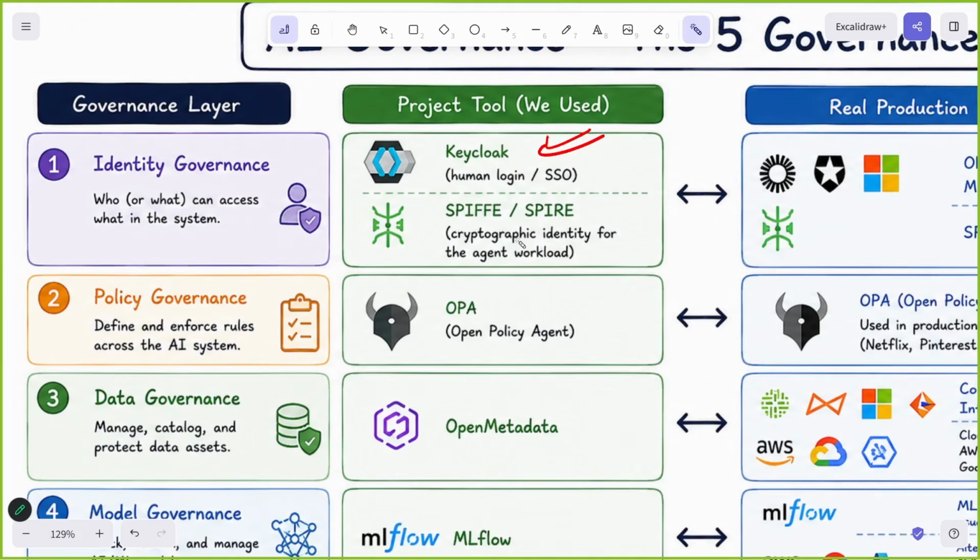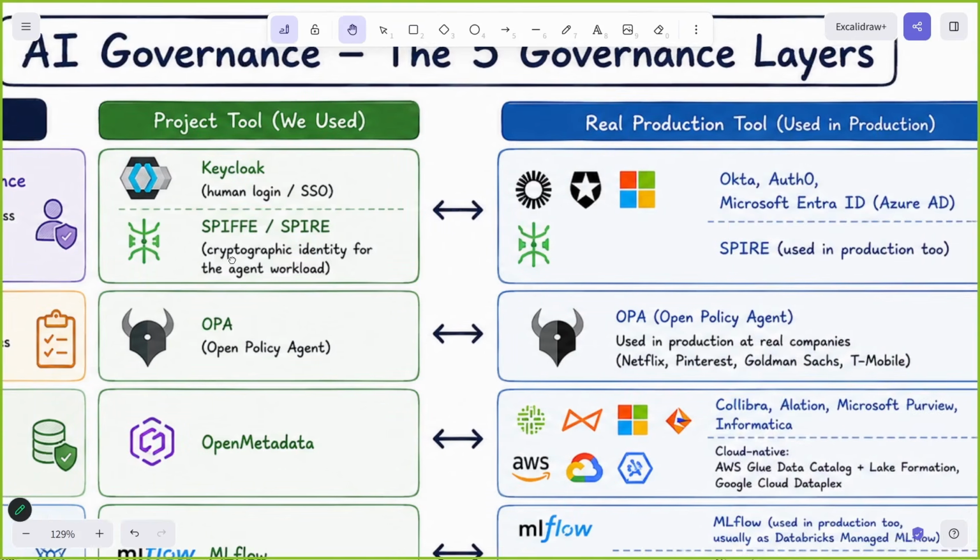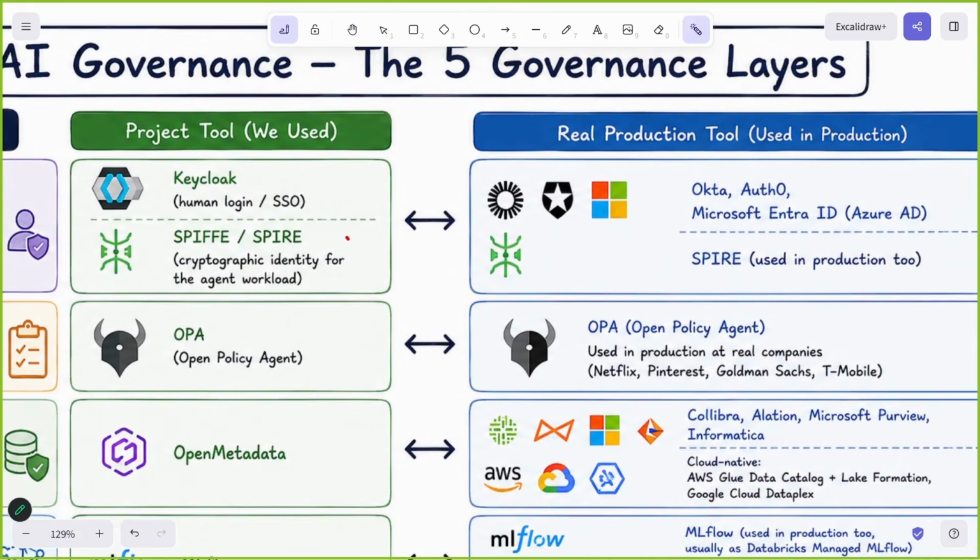Keycloak is an open source solution to check human login, if a human has logged into the system. And we have SPIRE. This is another framework which helps to check your agent in a cryptographic manner. Please understand this part, cryptographic manner.